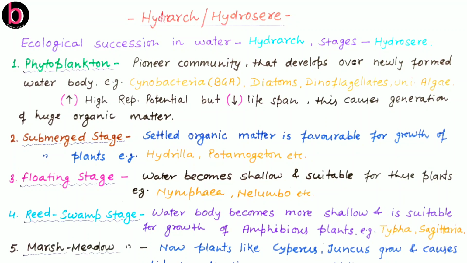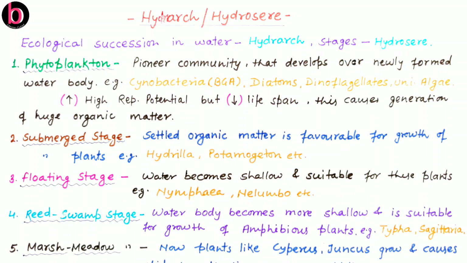Hello friends, in this video lecture we will continue the discussion of ecological succession. In the previous video we discussed how ecological succession occurs. Ecological succession is a very slow, gradual change which is predictable and occurs in any naked or bare area. We discussed that it may be of two types, primary as well as secondary.